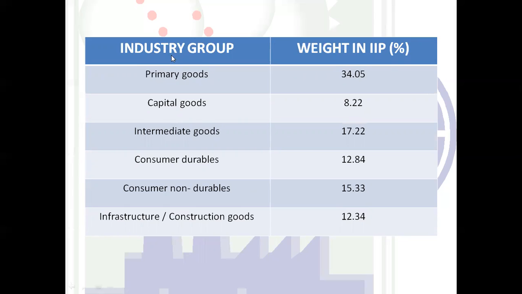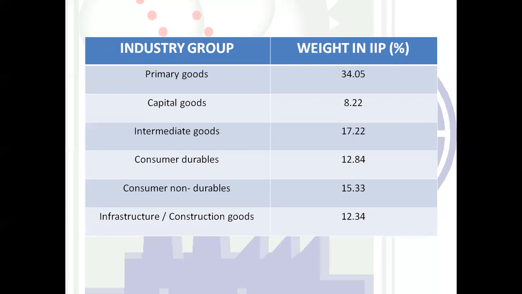These are the functional composition, and as per the IIP, the index of industrial production, which measures industrial production, the data of 2012-13 has been taken from the Central Statistical Office. This office generates the information on how industrial production is measured.